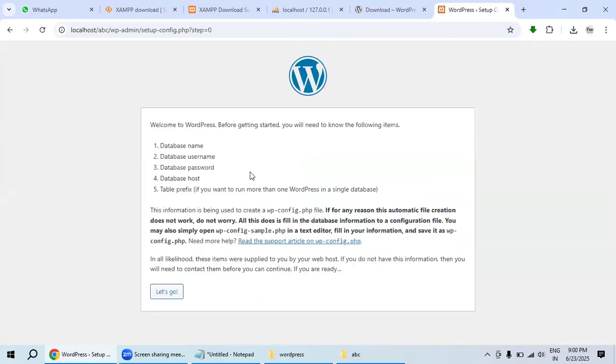Now you could see we need to provide a database name, username, password, host and some prefix. We can use the default values instead of creating a new database name, username and all. But it is mandatory to create the database name. Okay, we need to create a database name. So just hit let's go.